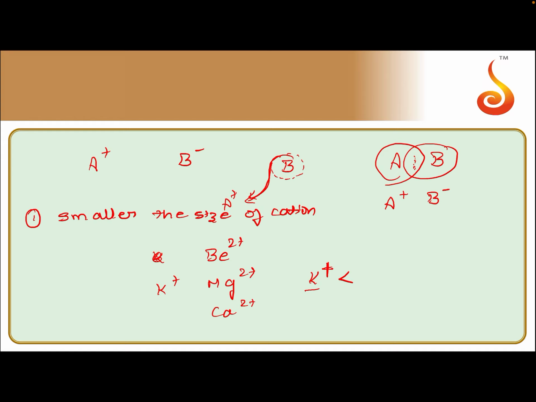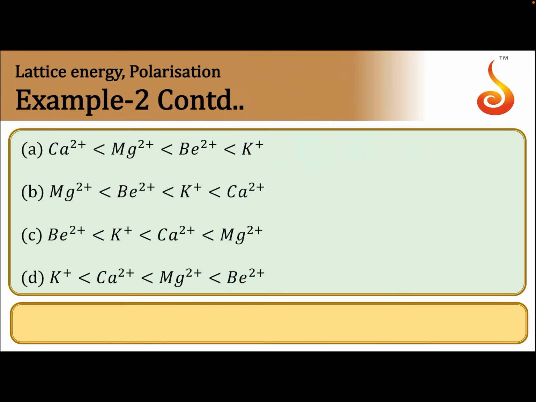Coming to beryllium, magnesium and calcium, with increase in the size of the cation, polarizing power decreases. So, potassium is less than calcium, calcium is less than magnesium, magnesium is less than beryllium. That should be your answer.